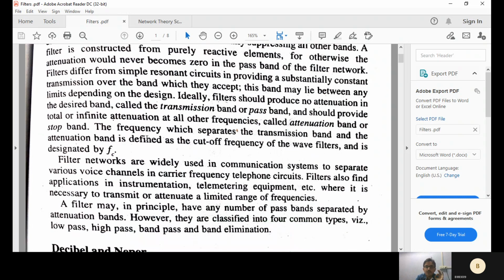Filter networks are widely used in communication systems to separate various voice channels in carrier frequency telephone circuits. Filters also find applications in instrumentation, telemetering equipment, etc., where it is necessary to transmit or attenuate a limited range of frequencies. What is application means?